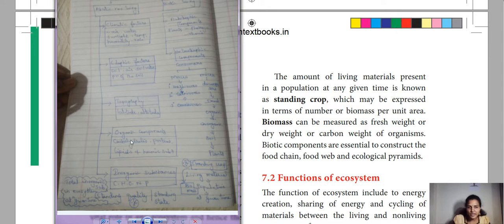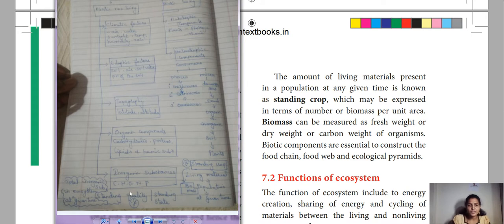Then organic components: carbohydrates, proteins, lipids, and humic substances. And inorganic substances: carbon, hydrogen, oxygen, nitrogen, and phosphorus. So 1, 2, 3, 4, 5. These five factors are the abiotic components of the ecosystem.